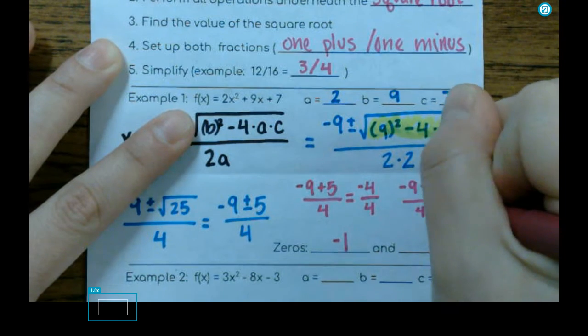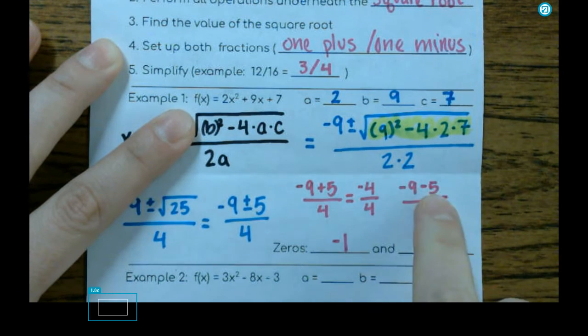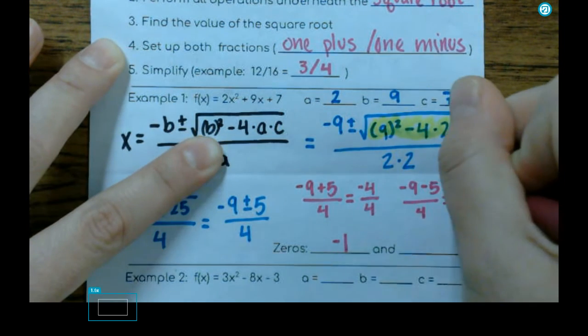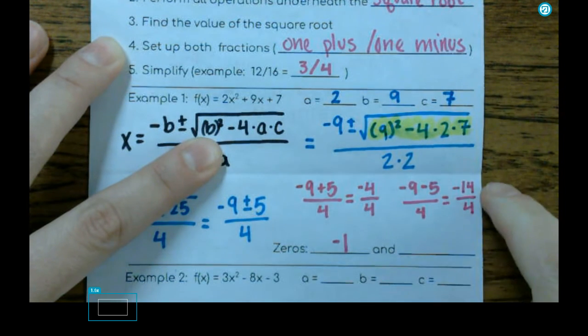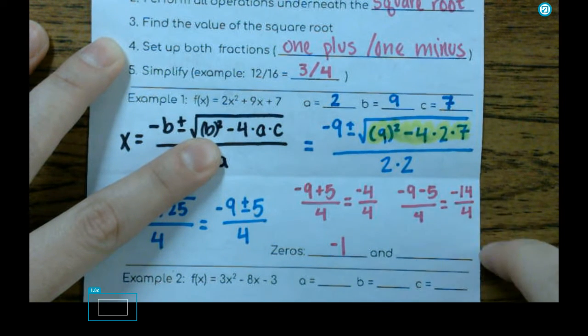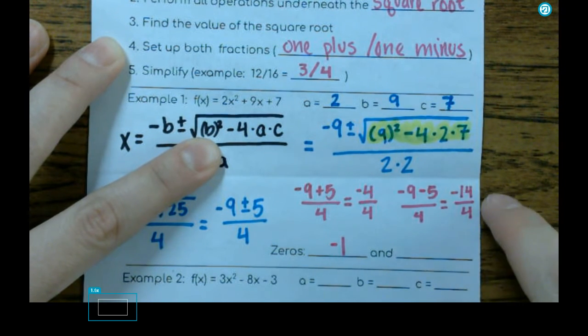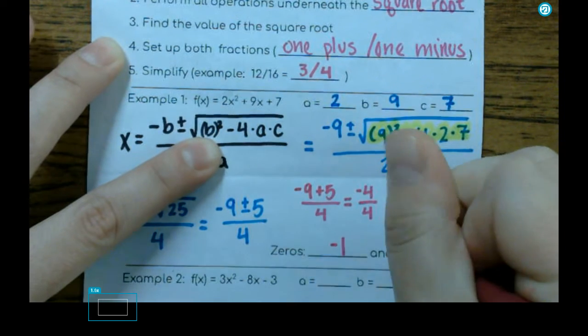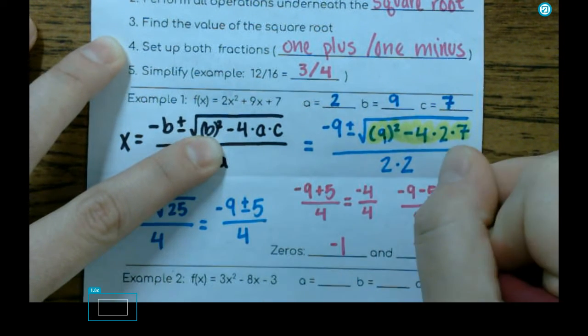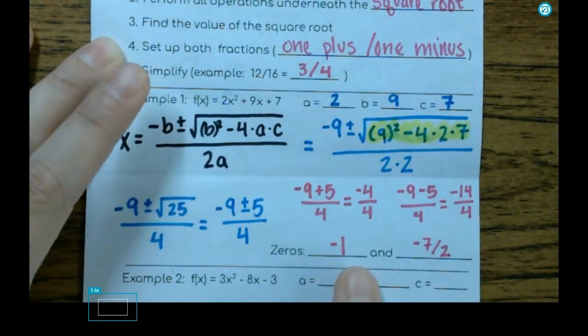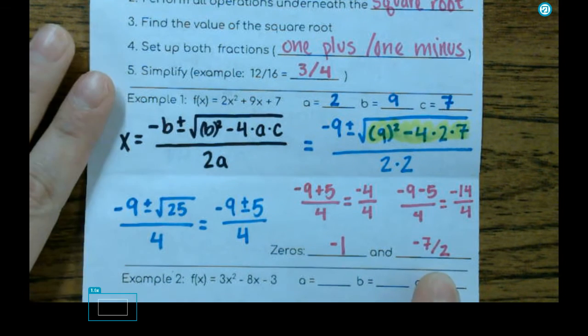My other fraction, I would do negative 9 minus 5. Negative 9 minus 5 is negative 14 over 4. And then 14 and 4, I can divide those both by 2. 14 divided by 2, that's going to give me negative 7. And then 4 divided by 2, that's going to give me 2. So my 2 answers here are negative 1 and negative 7 over 2.